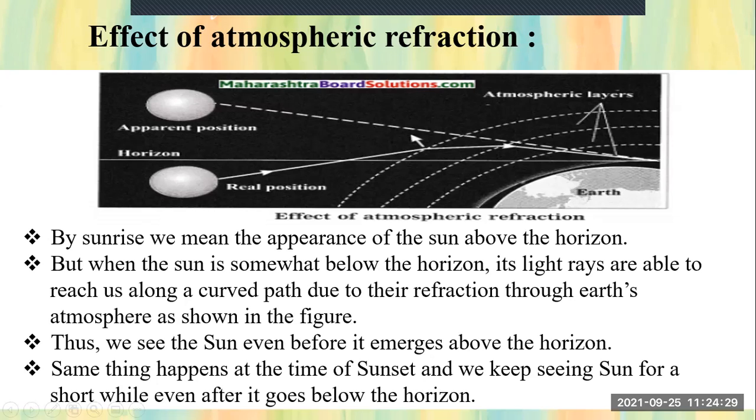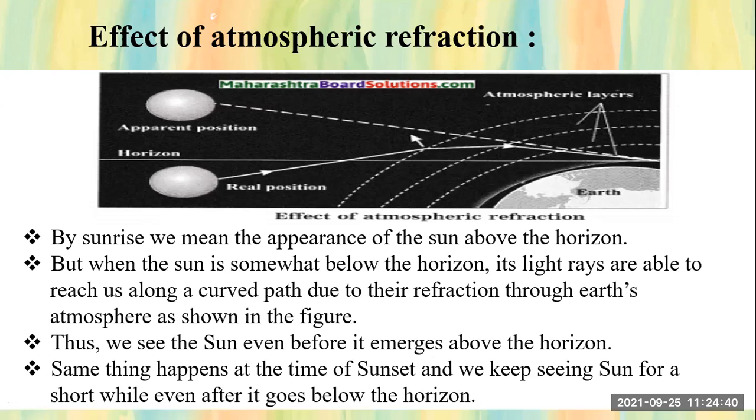Now see, we'll go point by point on this topic. Number one, by sunrise, we mean the appearance of the sun above the horizon. When the sun rises, students, what we see is the appearance of the sun above the horizon. This horizon is an imaginary line. Okay, students. So why do we see this?